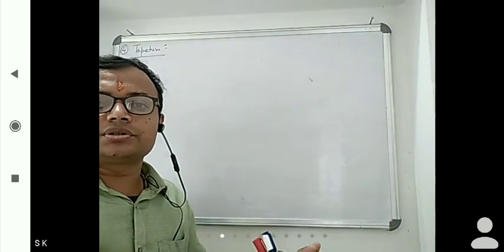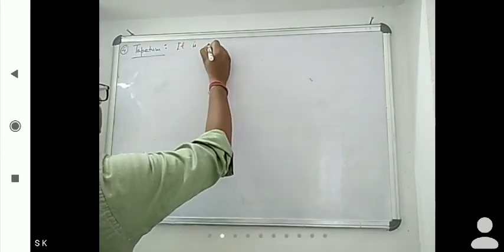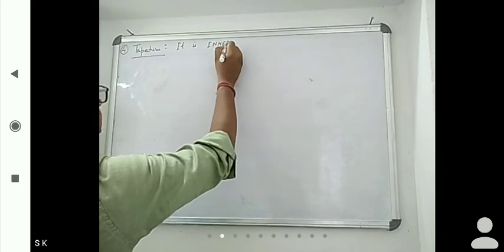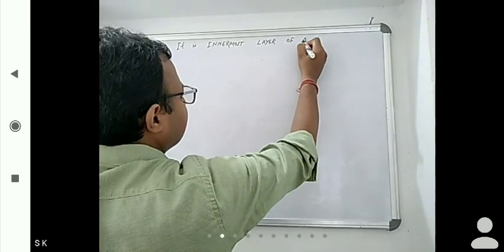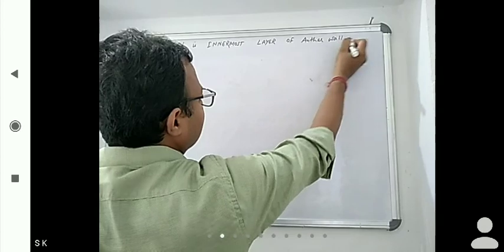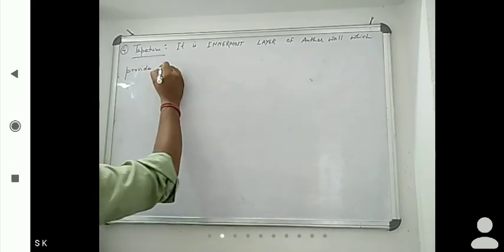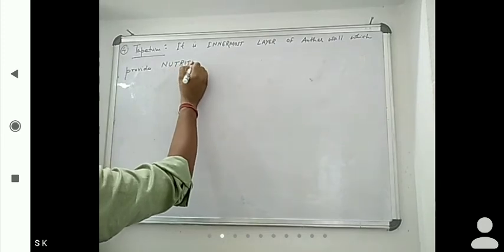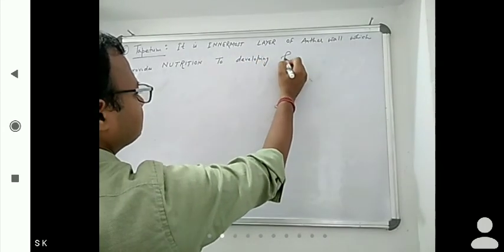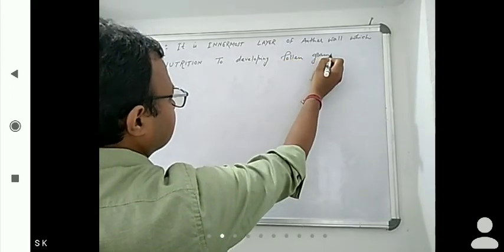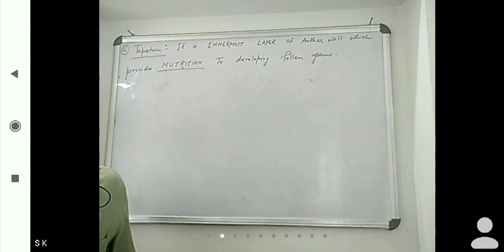It is the innermost layer of the anther wall, which provides nutrition to the developing pollen grains. Here you have to remember tapetum is providing nutrition to developing pollen grains.